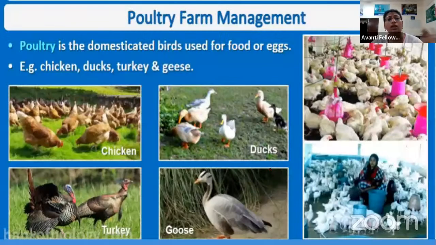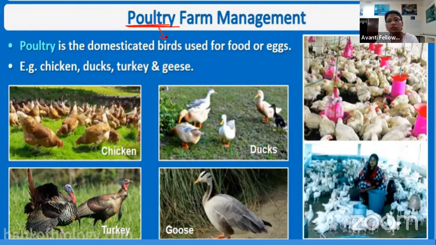Okay, so next we have poultry farming, the poultry farm management. As I told you, poultry is related to birds. Here we are looking at the rearing, selling and breeding of birds.